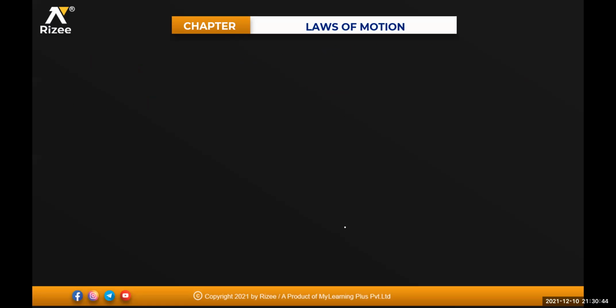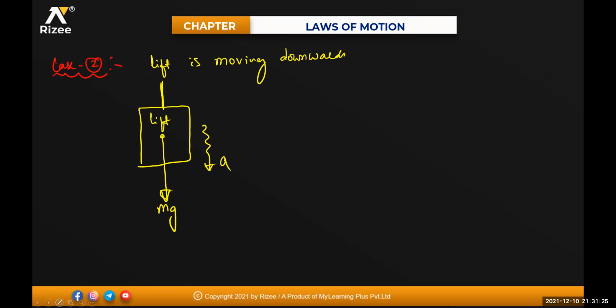So the lift is moving in the downward direction. Now, can anyone tell me what is the direction of pseudo force? Upward, sir. Upward, opposite to the direction of motion. Pseudo force is always opposite to the direction of acceleration. As the body is moving in the downward direction, pseudo force will act in the upward direction, m into A. This is your pseudo force.